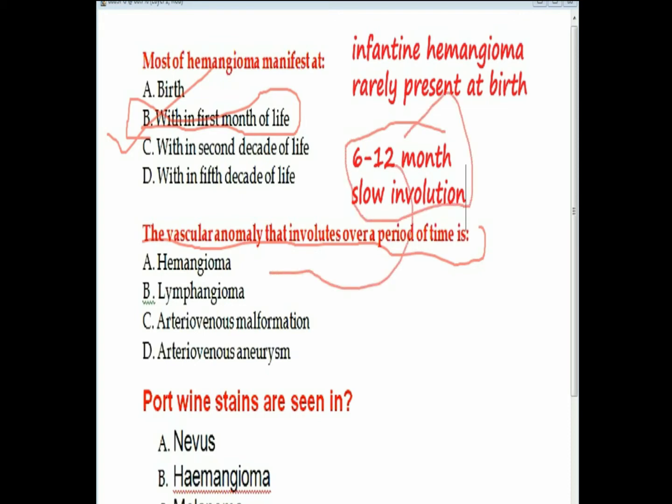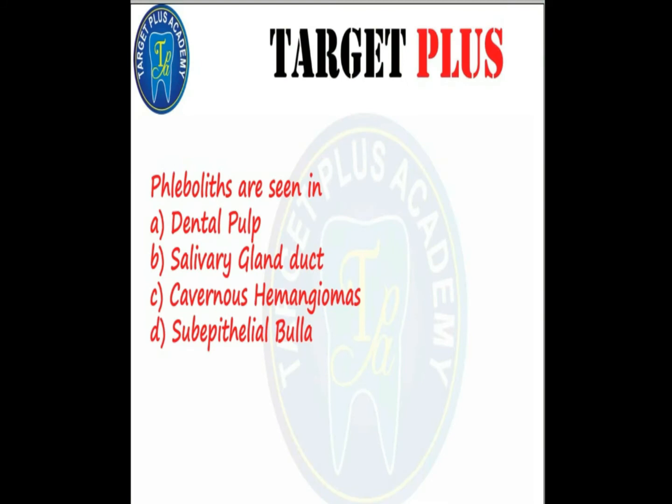The port wine stains, we discussed, are present in hemangiomas. They are present in which hemangioma? Remember, it is the capillary type of hemangioma. Now, phleboliths are seen in, we discussed a CT scan showing phlebolith. It is seen in the cavernous hemangioma.